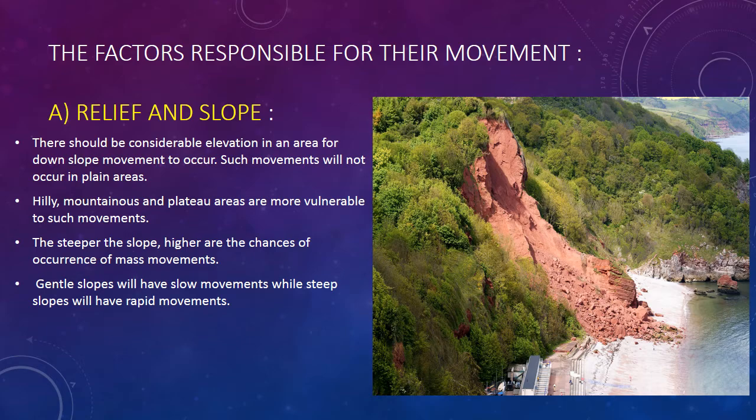There should be a considerable elevation in an area for downslope movement to occur. Such movements will not occur in a plain area. Where there is a flat surface or a plain area, we cannot see any type of mass movement activity. It is more vulnerable in hilly and mountainous regions where the slopes are very steep and there are high chances of mass wasting occurrences.